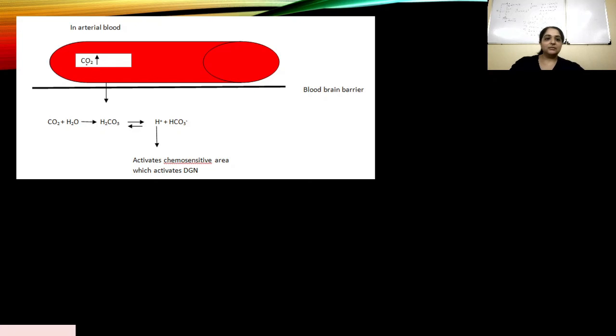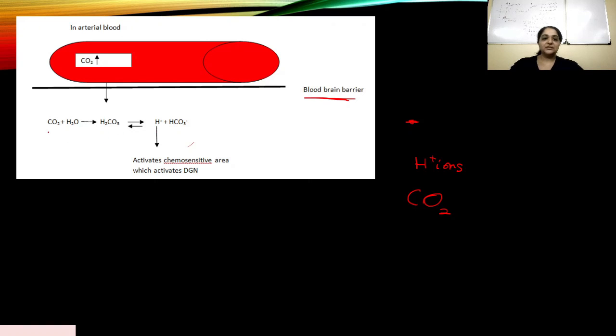You have your arterial blood with high CO2 and the blood-brain barrier. H plus ions are not able to cross this blood-brain barrier, but CO2 can easily cross and enter this chemosensitive region of the brain.